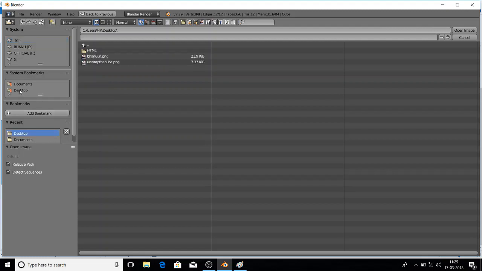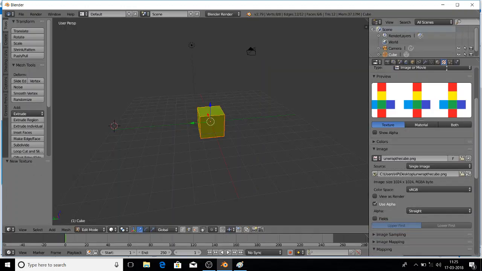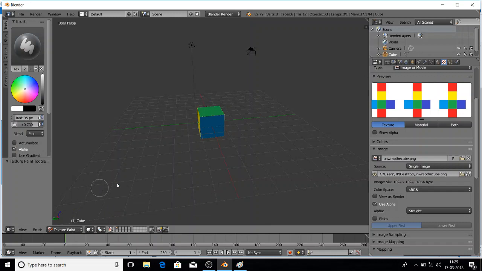Now go to the desktop where I have saved it, unwrap the cube.png, and I'm going to open it. See, we can see that we have painted these colors to the unwrapped cube, and this one I'm going to texture to the cube. Texture paint mode, and you can see that I have added the texture to the cube. This is how we can add different textures to different objects.